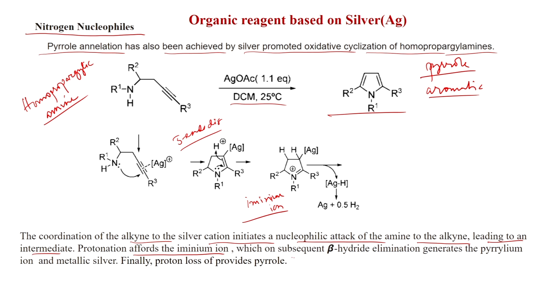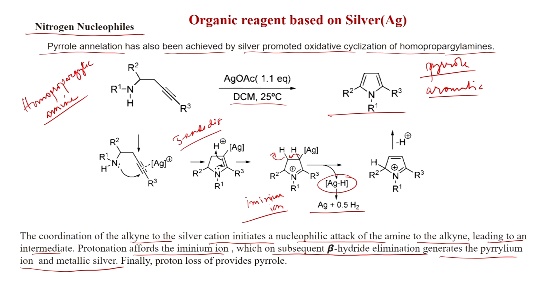Now, this iminium ion will undergo beta hydride elimination, that will generate pyrrolium ion and metallic silver. So, you can see after beta hydride elimination, so what will happen? This silver hydride will eliminate, and that is ultimately will go to silver plus 0.5 hydrogen. So, after beta hydride elimination, you get this pyrrolium ion, and now H plus will eliminate for the aromatization. So, like this H plus eliminate and generate the pyrrole.